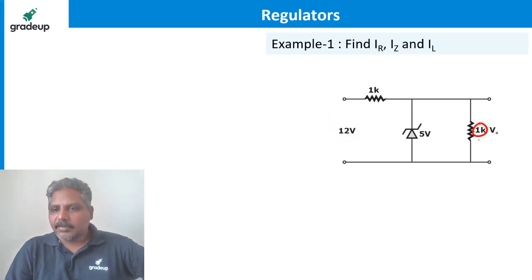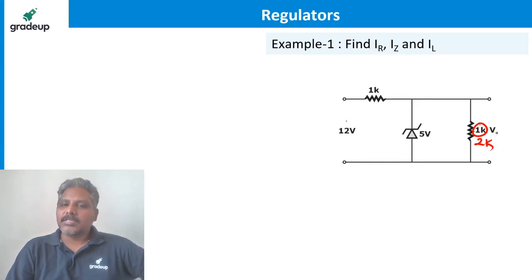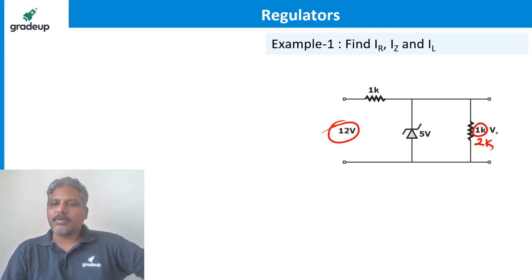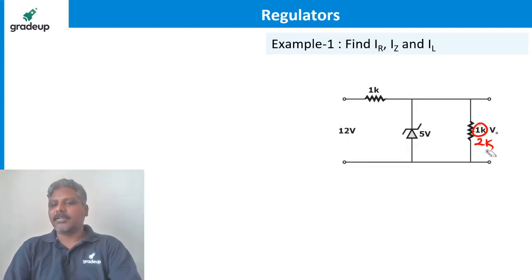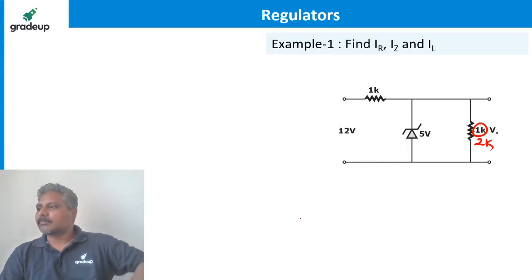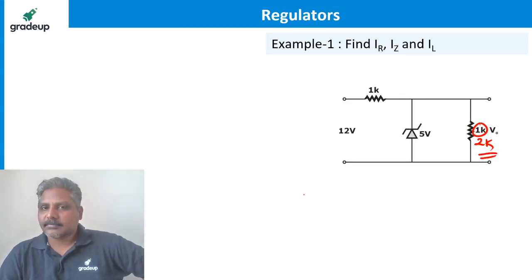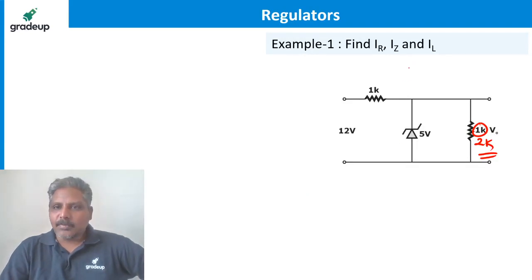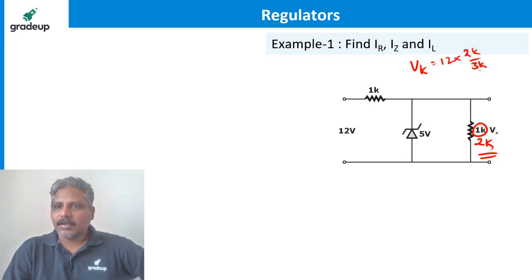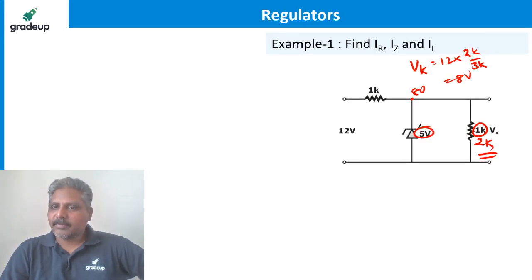Suppose it is 2K, guys. I don't ask how much it is. You tell me, is it a regulator or not? If it is 2K, is it a regulator or not? Say yes or no. Yes, it is, because how much is VK now? VK is 12 into 2K by 3K, okay, 8 volts. So here coming is 8 volts, more than 5 volts. So it is a regulator. Fine.